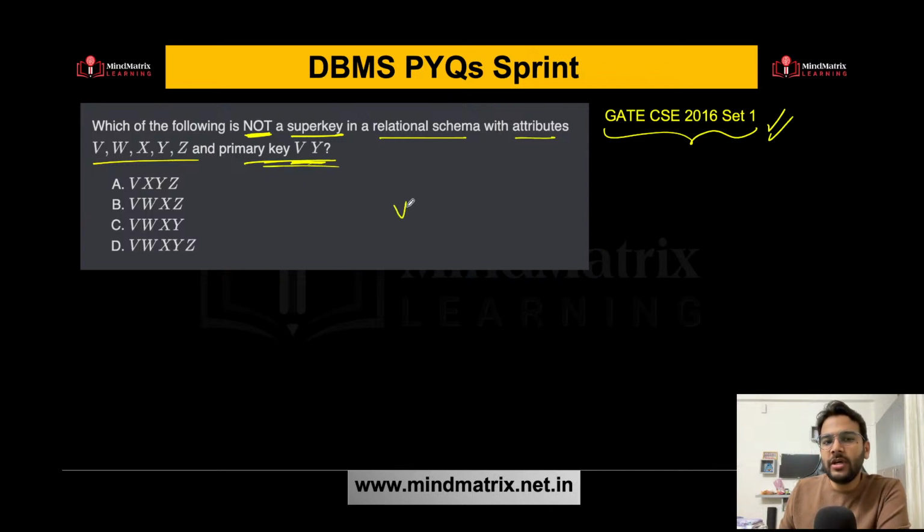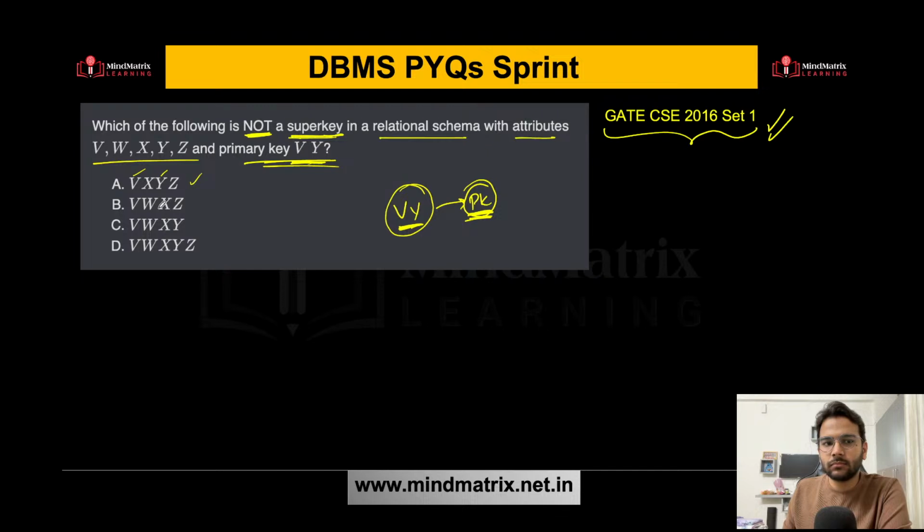Okay, so V and Y is your primary key over here. Now we are talking about super key. Can I say that VY, if it is your primary key, will definitely be present in every super key? It has to be present, right? So if you see option A, VXYZ, V and Y are present over here. So yes, this can be a super key, no problem.